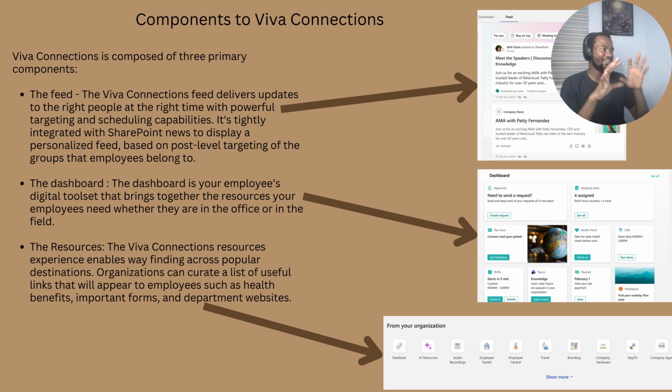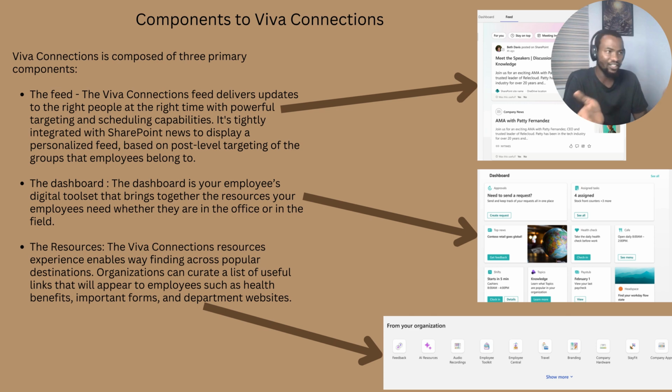Yeah, so this is a screenshot from the previous image which I just showed. This is picking each one of them: first of all the feed, the dashboard, and these are the primary components within Viva Connections: the feed, the dashboard, and the resources. The feed helps deliver different updates to the right people within the organization. It also integrates with SharePoint News, which gives them a personalized feed based on some category of employees in a particular group.